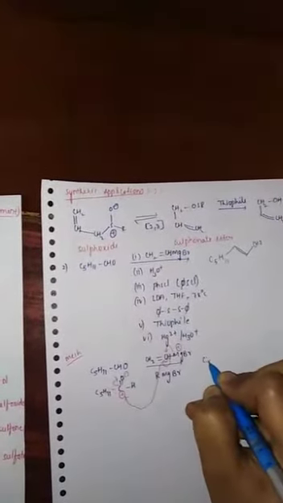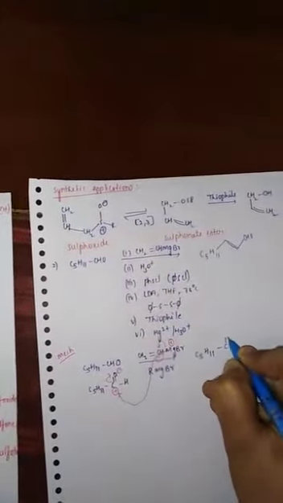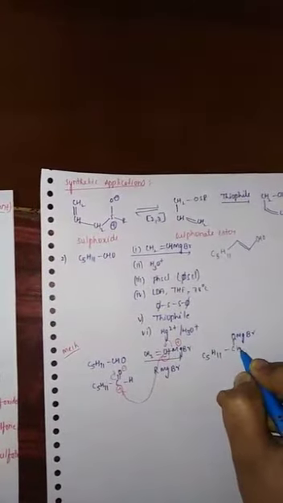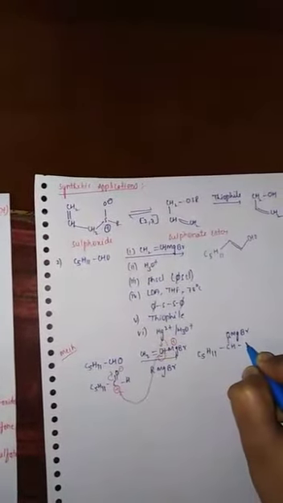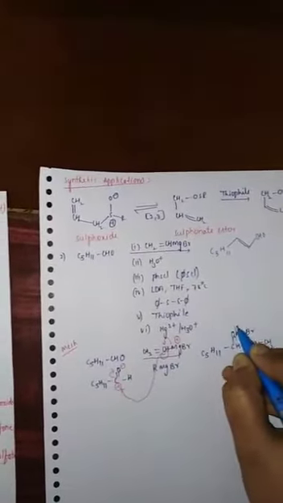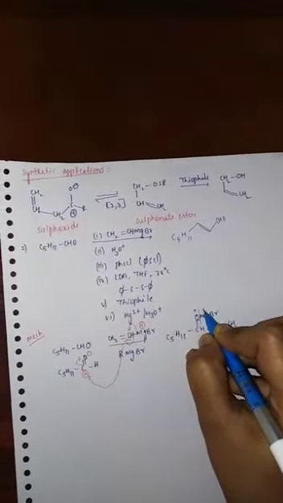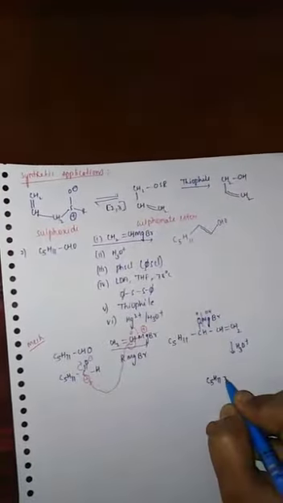Then we get C5H11 CH(OMgBr) CH=CH2, which on further hydrolysis with HOH, we get alcohol.